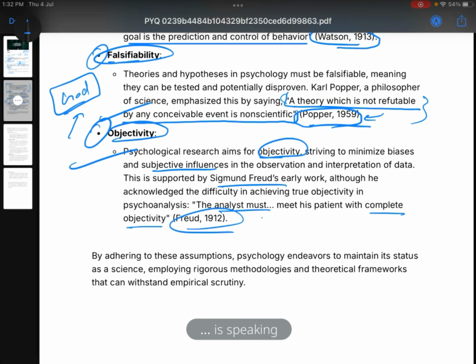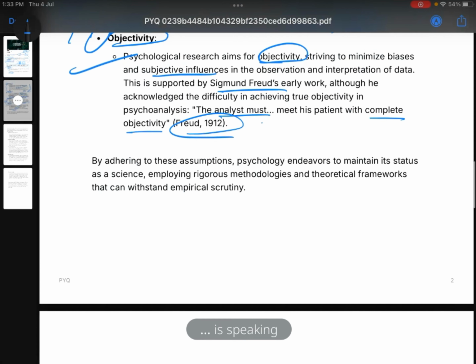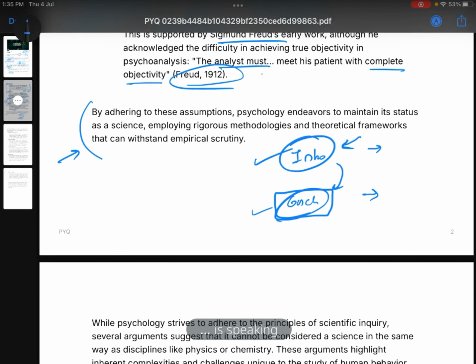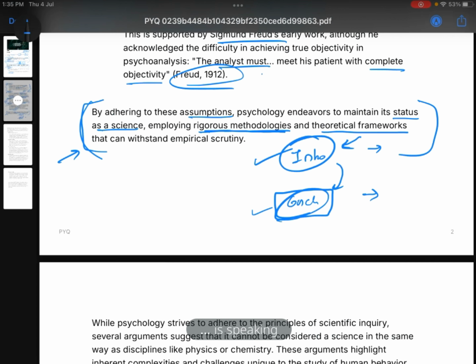So you can write this. I have given the basic simple points that we could write. And after that, you have to write the conclusion. Study these conclusions by heart, or at least look at the keywords and remember them. Here I have written, by adhering to these assumptions, psychology endeavors to maintain its status as a science, employing rigorous methodologies and theoretical frameworks that can withstand empirical scrutiny.